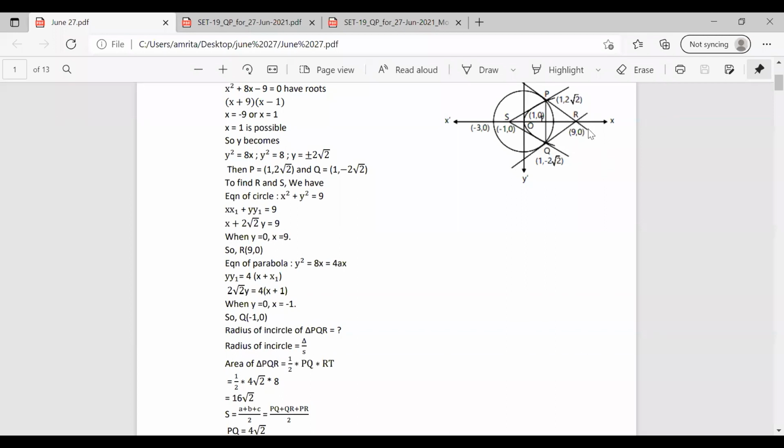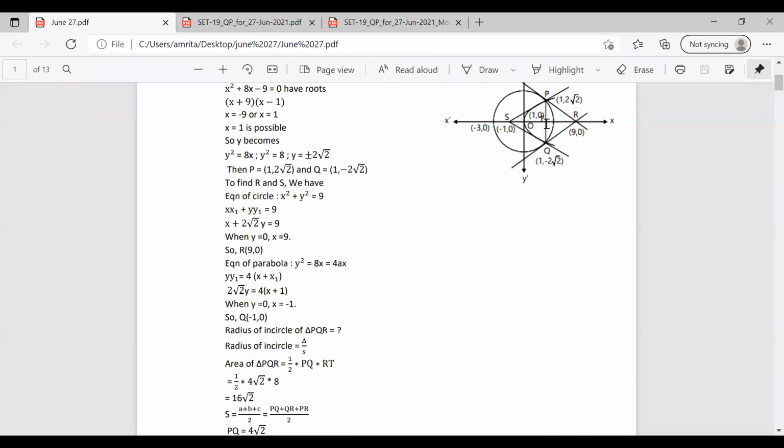Once we have the values of each point, we can find the lengths of lines. So TR is the base, that is half into B into H, and PQ is the distance. So area of triangle PQR is equal to half into PQ into RT. So how to find PQ? We have the coordinates of P and Q. So using the distance formula, root of (x2 minus x1) square plus (y2 minus y1) square, we have the value of PQ as 4 root 2.